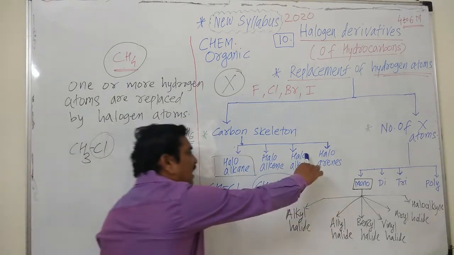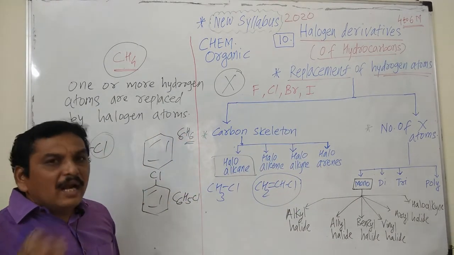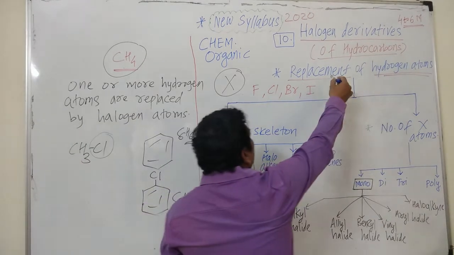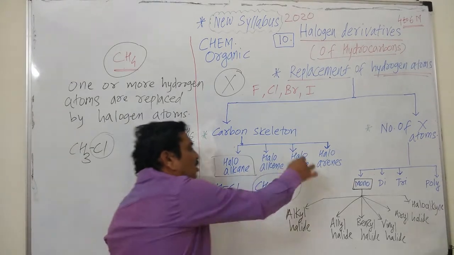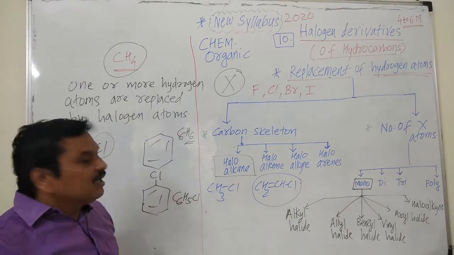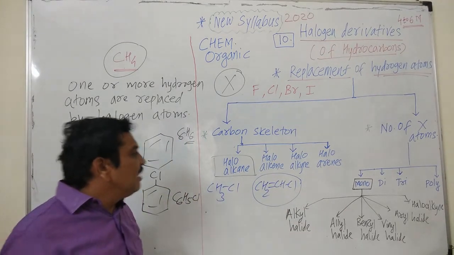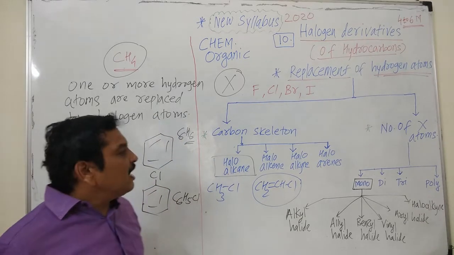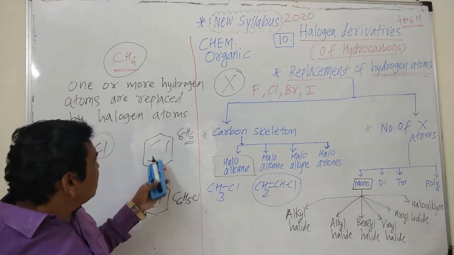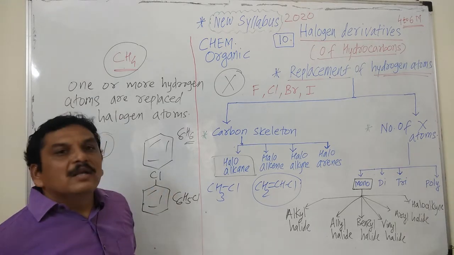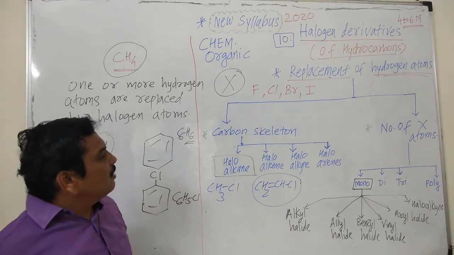And in case of haloalkynes, we have already seen alkanes, alkenes and alkynes. And now we have to replace only one or more hydrogen atoms of these hydrocarbons. These are types of hydrocarbons. Alkanes, these are saturated hydrocarbons. Alkenes, unsaturated hydrocarbons containing double bond. Alkynes, unsaturated hydrocarbons containing triple bond. And arenes, that means structures having benzene-like structure or the compounds which satisfy Huckel's rule of aromaticity. These are known as arenes.